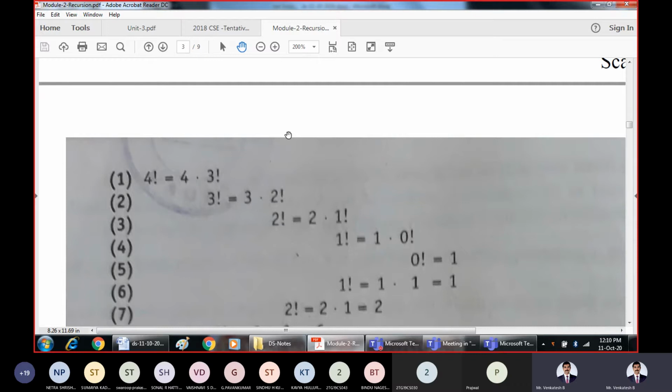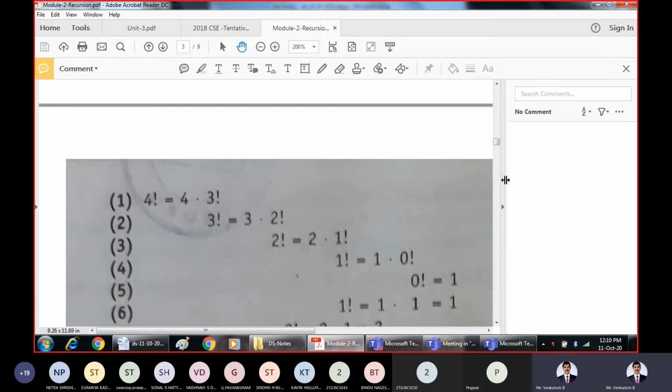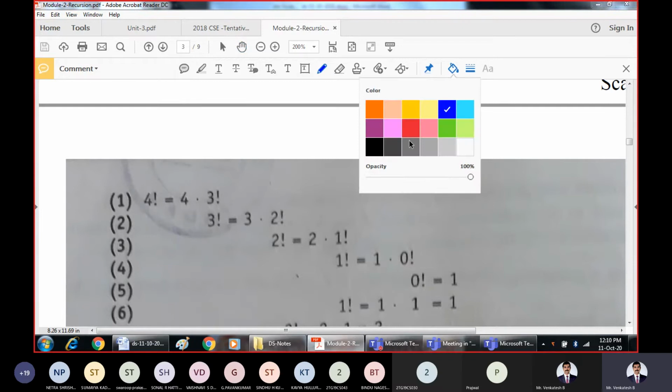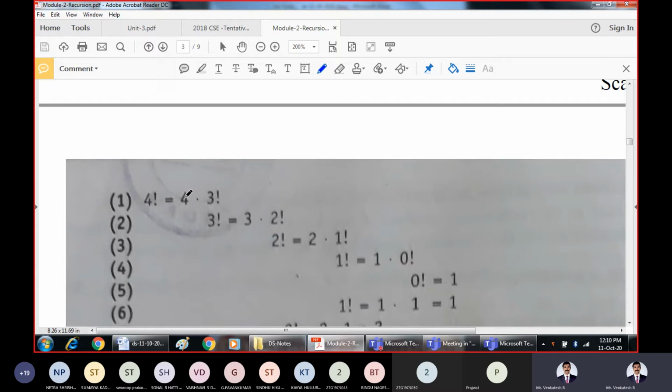Factorial 4 is written as 4 into 3 factorial. Now to get the solution for this 4 into 3 factorial, you must be able to solve this 3 factorial. So try to solve this 3 factorial. That will again be written in terms of its smaller entities. How do we reduce that again? So this is written like this, 4 into 3 factorial. Now you should solve this 3 factorial. This 3 factorial is written in terms of n into (n minus 1) factorial.